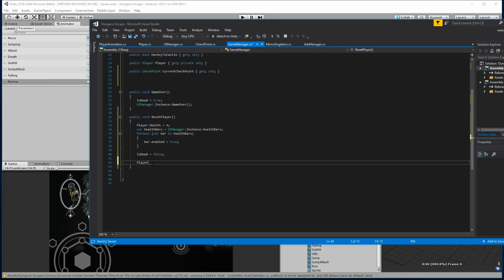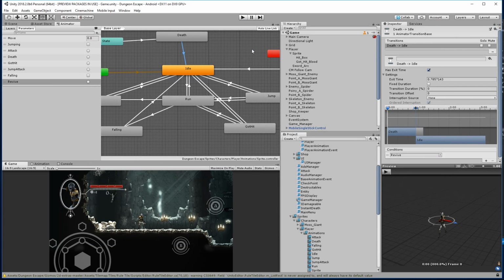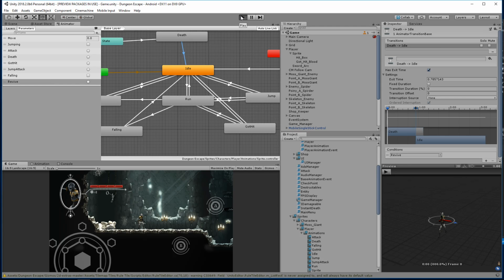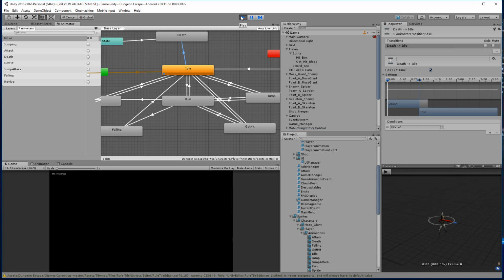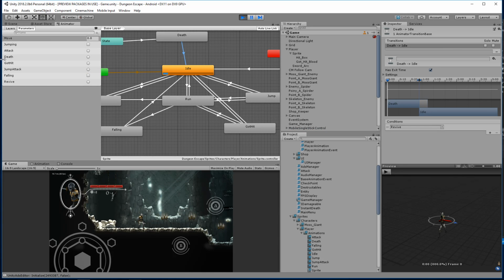So here, we're just going to say player.revive. All right, let's save that, and this should work. Test it out. The last thing we need to do here, reset trigger death. I don't want to reset trigger death because, oh, are you talking about the naming convention of it? I don't even know if you can reset trigger or what that would do. That would just play the death animation over again if that's a thing.